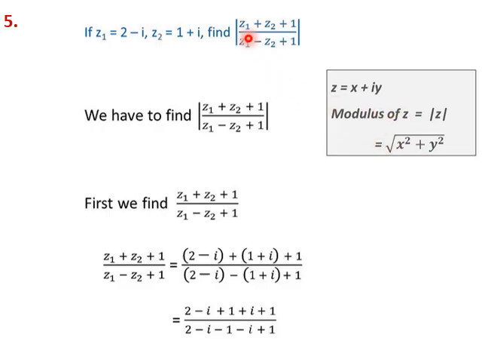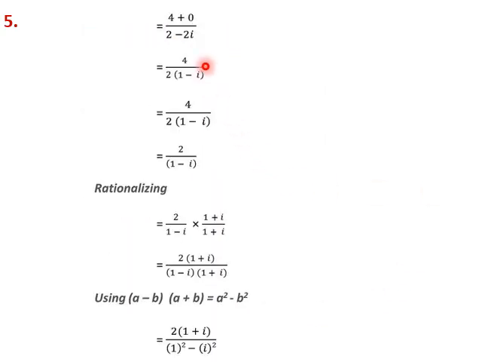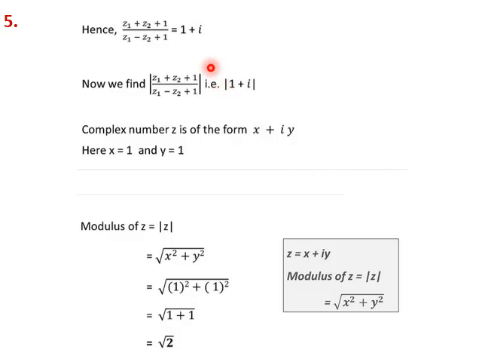So how do we do it? We substitute the values of z1 and z2 as these. So we simplify this and get it as 2 by 1 minus i. Since we have to put it in the standard form, we rationalize it by multiplying by 1 plus i. 1 minus i times 1 plus i is 1 square minus i square, and i square is minus 1. We simplify and get z1 by z2 plus 1 as 1 plus i.